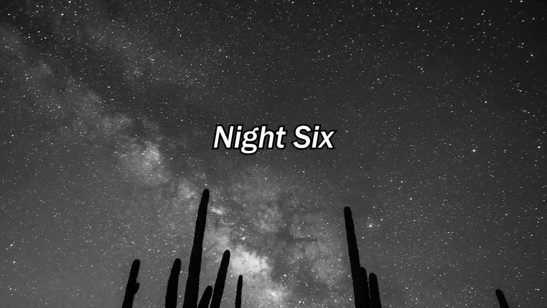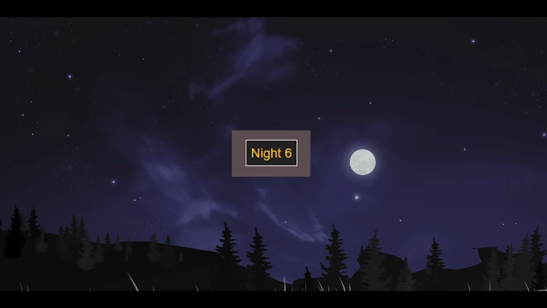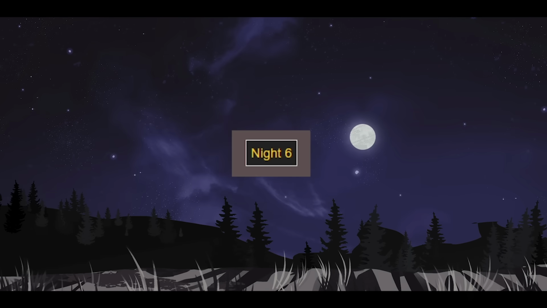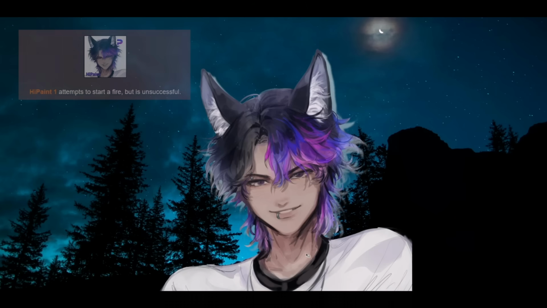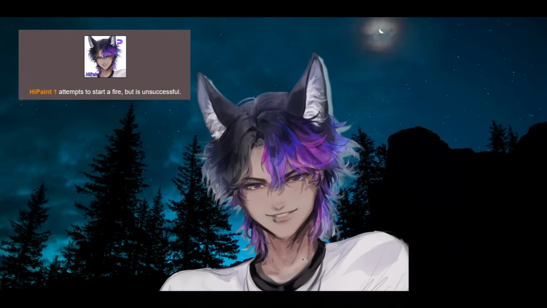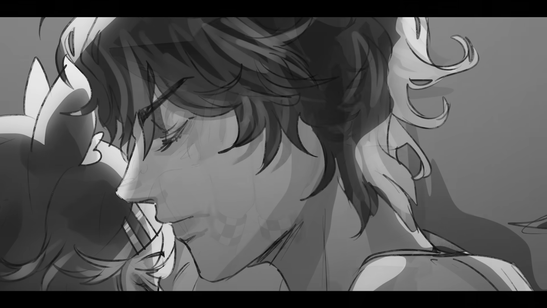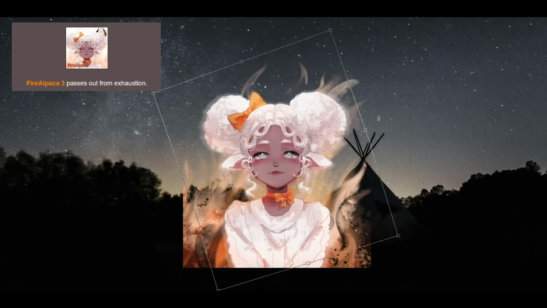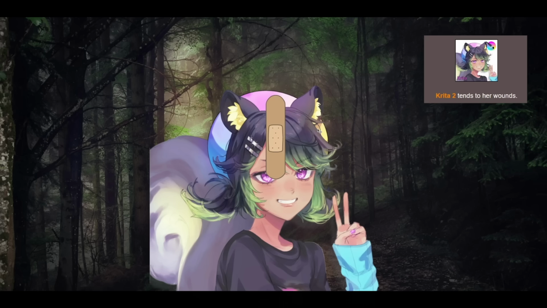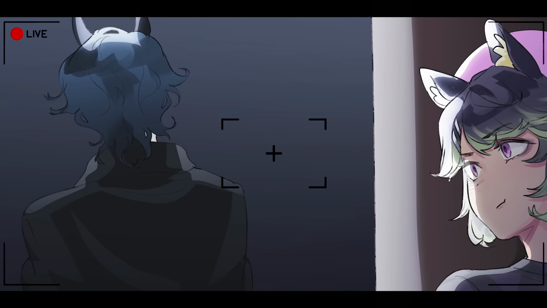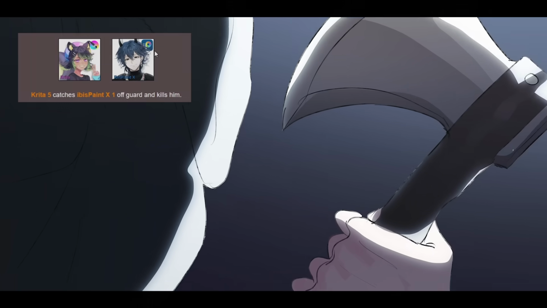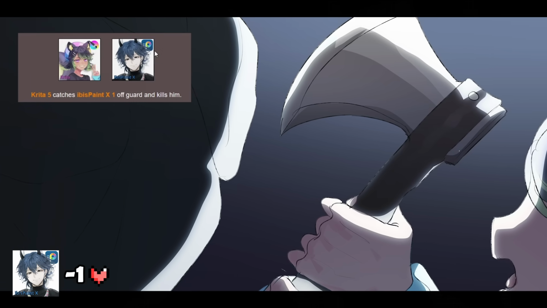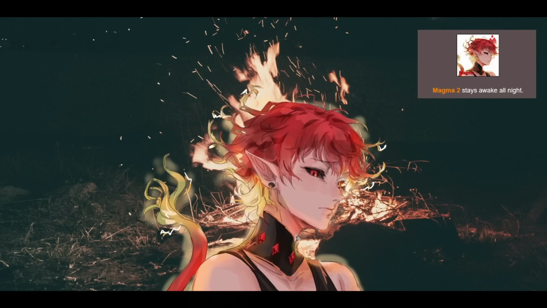Nighttime has arrived. Everyone survived yesterday except Ibis Paint X is down to 1 life, making him a significantly lesser threat. High Paint attempts to start a fire, but is unsuccessful. He curses and remembers his time with Krita fondly. Fire Alpaca passes out from exhaustion. Krita tends to her wounds. Krita catches Ibis Paint X off guard and kills him. Ibis Paint X's reign has ended. Magma stays awake all night.